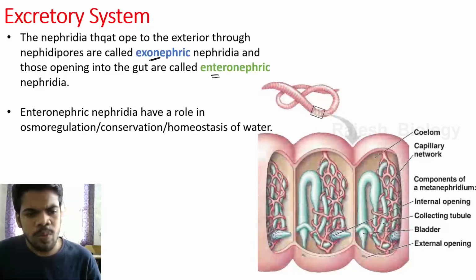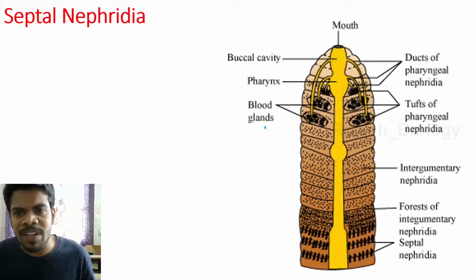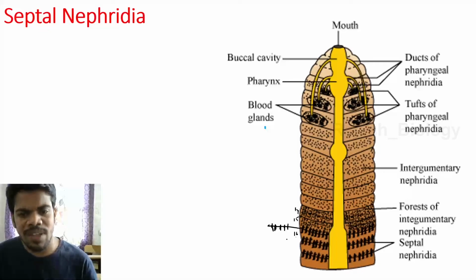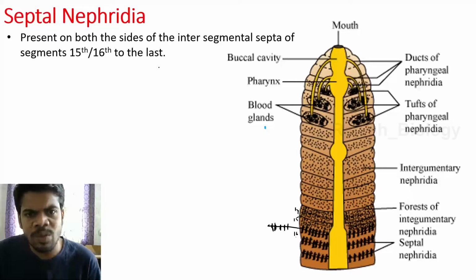So let's see the different types of nephridia based on their location. First, septal nephridia, and you can observe this diagram in your textbooks too. Septal nephridia are present from the 15th and 16th segments to the last. The septa present between the 15th and 16th to the last segment. These are known as septal nephridia because they are present on the septum from 15th and 16th to the last.